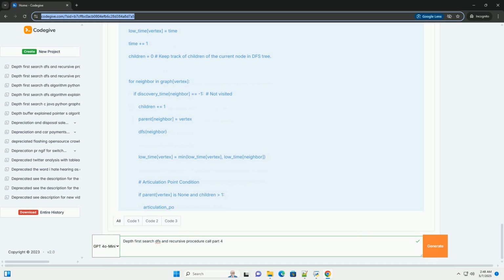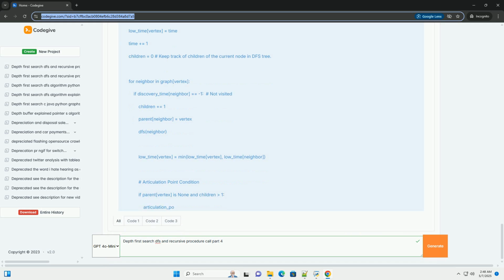Large graph considerations. If the graph is extremely large and doesn't fit into memory, consider using techniques like external memory algorithms or graph databases that can handle graph data larger than available RAM. Pruning. If the problem allows, implement pruning strategies to avoid exploring unnecessary branches of the graph. This is highly problem-specific and involves identifying conditions under which a particular path cannot lead to a solution.